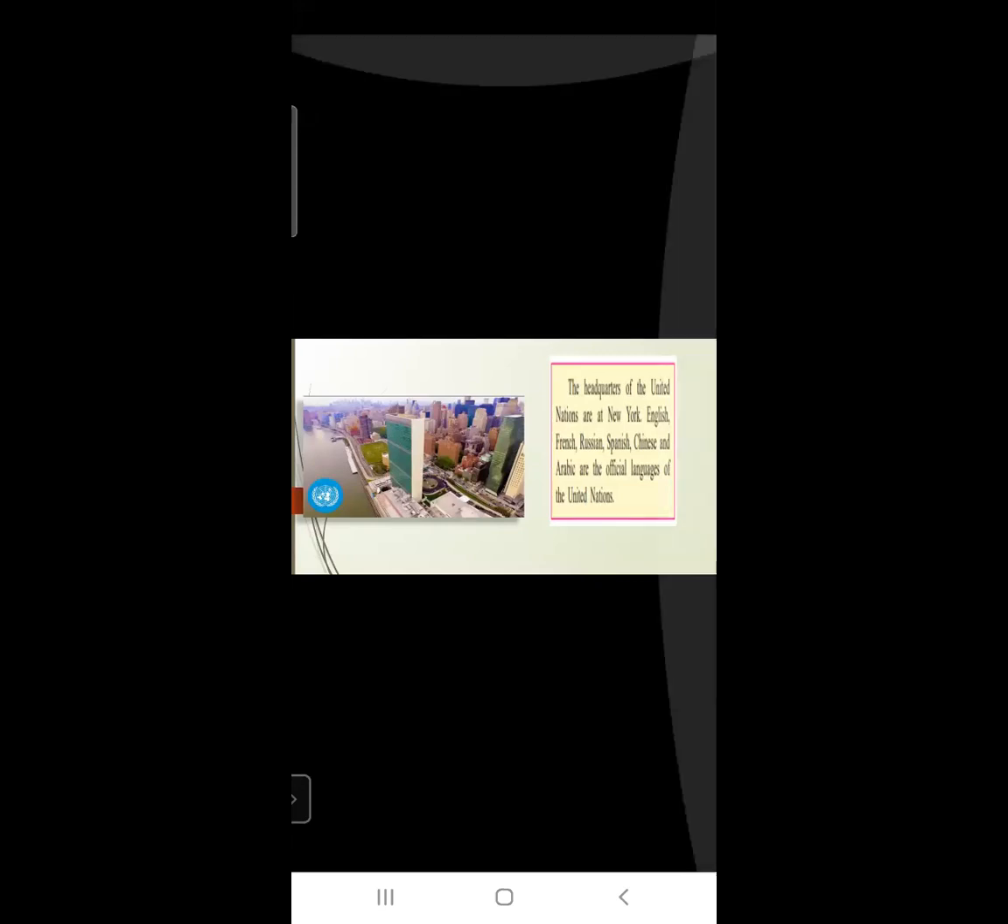The headquarters of the United Nations are at New York. English, Russian, Spanish, Chinese, and Arabic are included under the official languages of the United Nations.